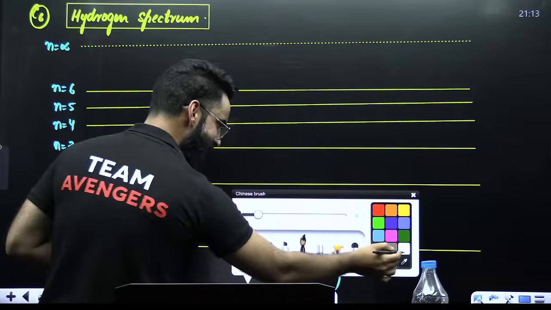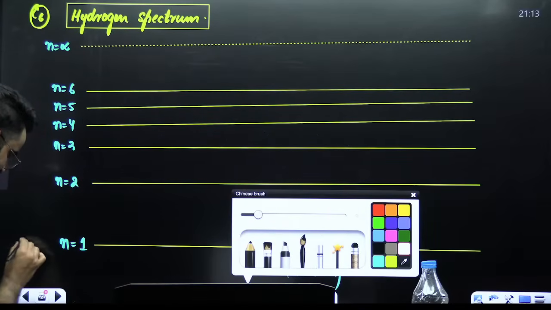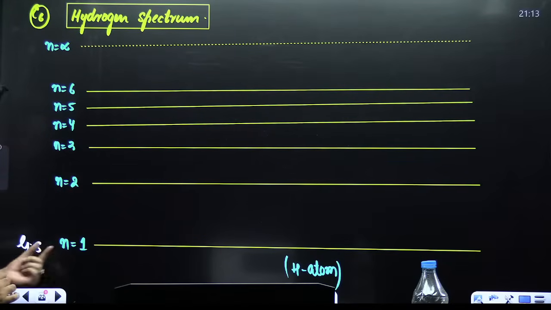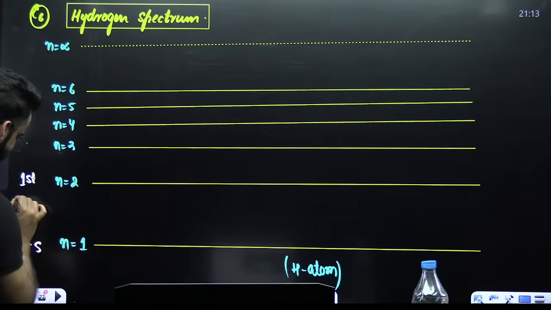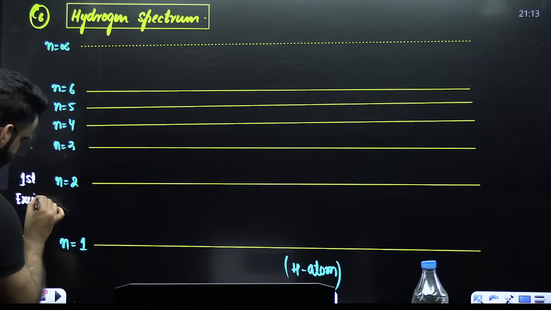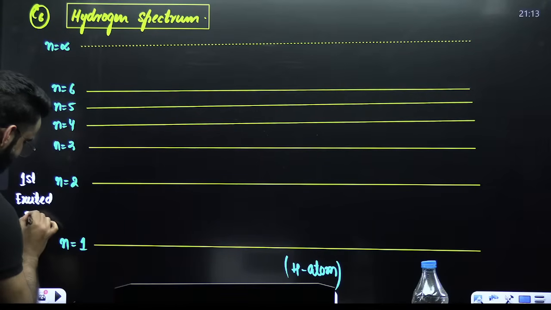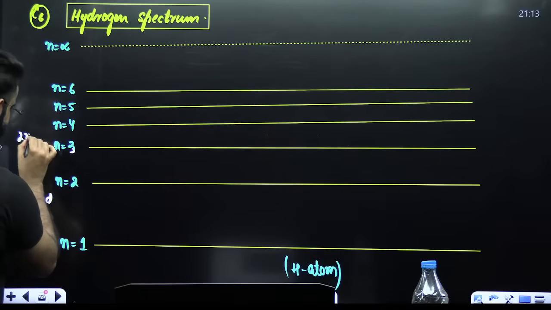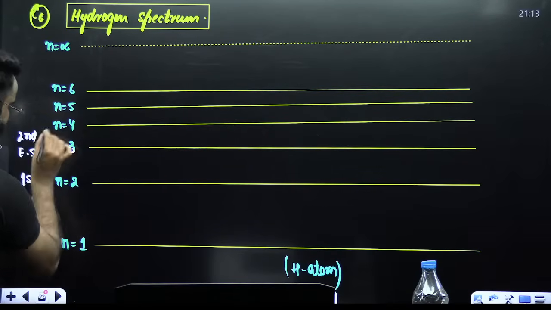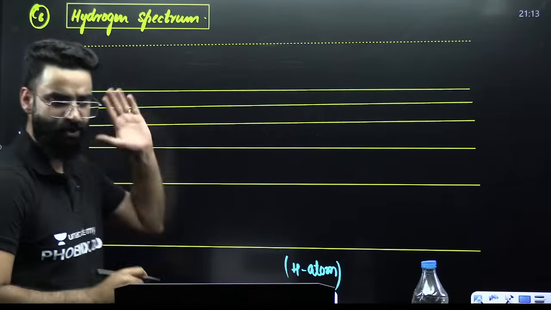Now, my dear students, n equal to 1 is called the ground state of hydrogen. n equal to 2 is called the first excited state of hydrogen. Similarly, n equal to 3 is something I call the second excited state of hydrogen. Similarly, third excited state of hydrogen, and so on.